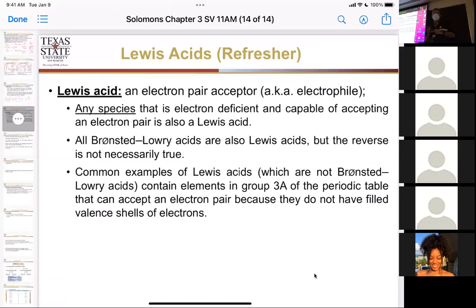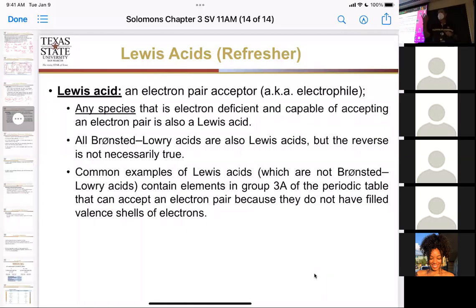Okay, so that means that our thing that is accepting electrons wants electrons, which means it's an electrophile. It's searching for those negative charges, or partially negative charges. Okay, so the Lewis acid is the thing that the Lewis base uses its electrons to bond to.